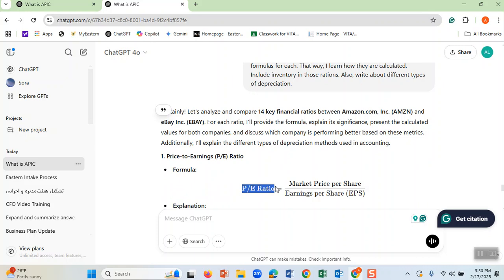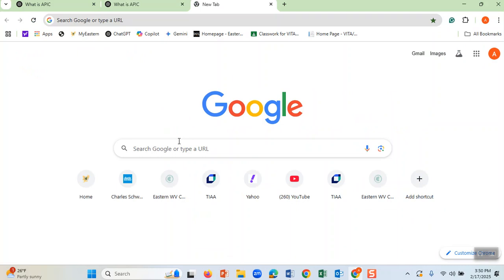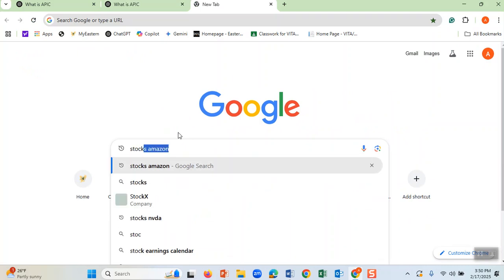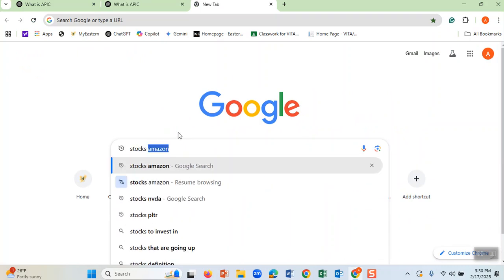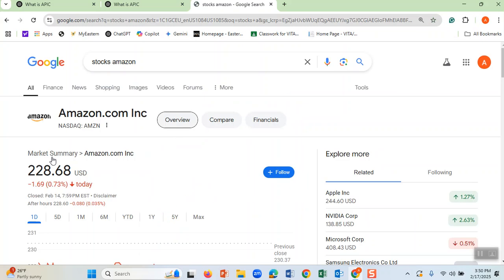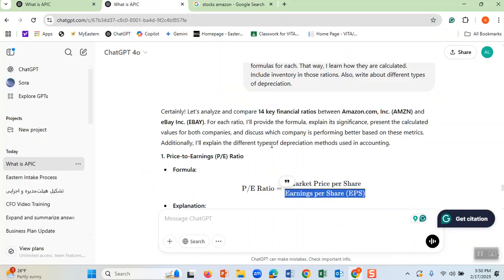They look at the PE. P means the price of the stocks. If I ask you what the price of stocks of Amazon is, I go here and I put stocks, Amazon. And as you see, it is P, it means price of the stocks, 228. I go and put 228 in here.